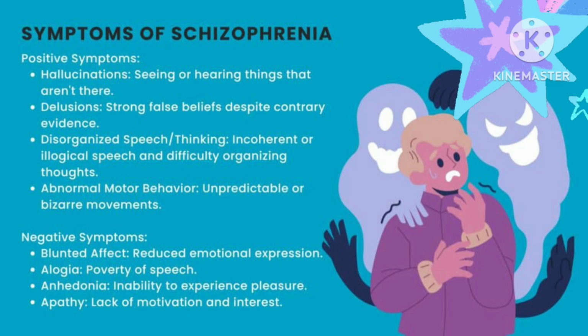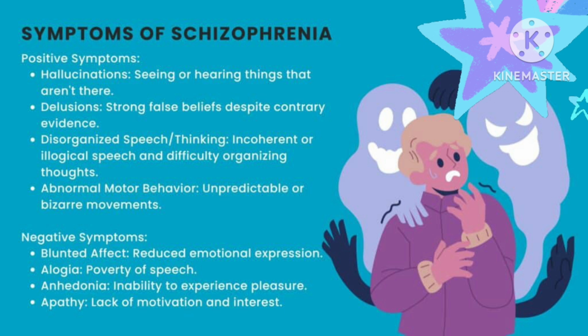Next, we'll see about the symptoms. Positive symptoms: hallucination, seeing or hearing things that are not there; delusions, strong false beliefs despite contrary evidence; disorganized speech or thinking, incoherent or illogical speech, and difficulty organizing thoughts; abnormal motor behavior, unpredictable or bizarre movements. These are all positive symptoms of schizophrenia.